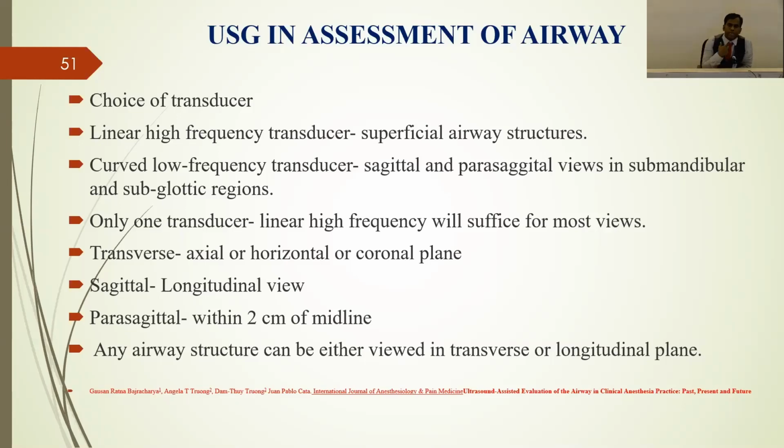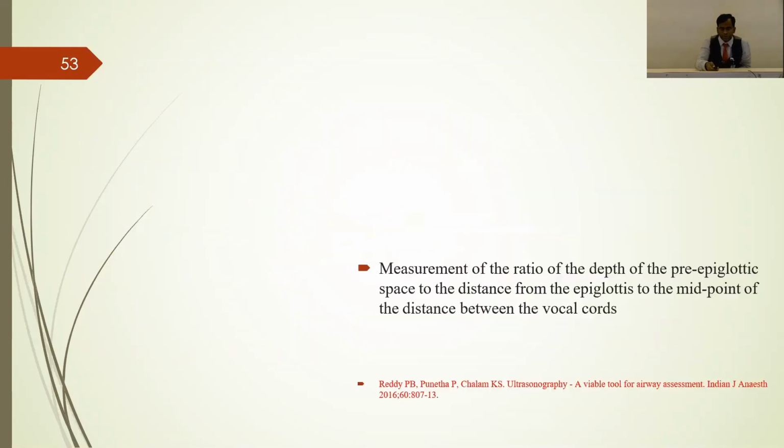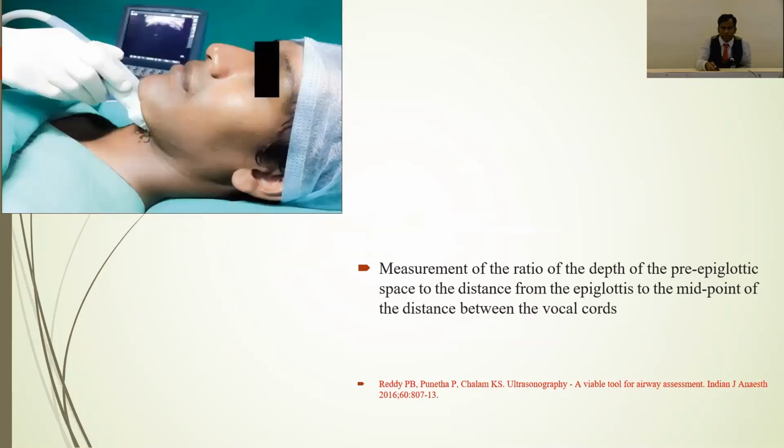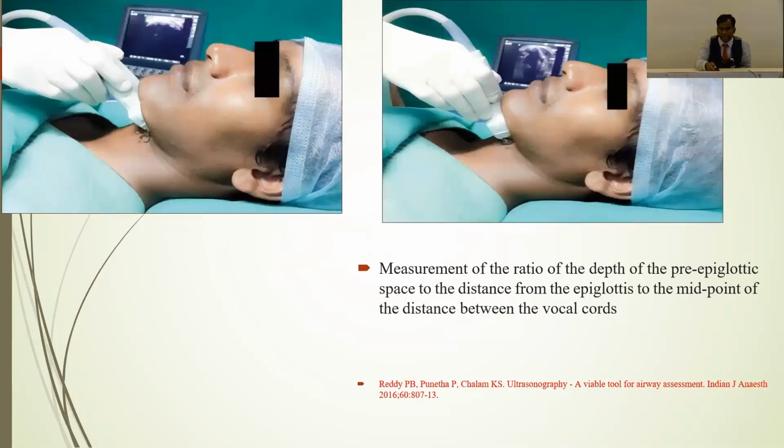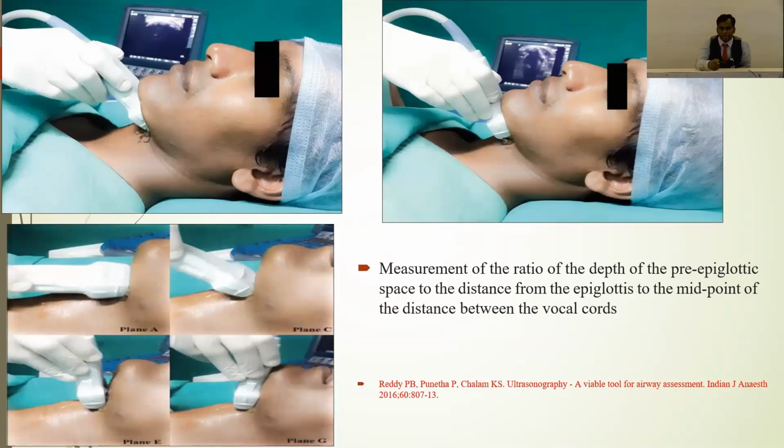The planes are transverse, also known as axial or horizontal, and coronal, and sagittal, mid-sagittal, parasagittal, up to 2 centimeters parasagittal. These are some views. So you can see in this diagram. In a study in 2016, Reddy studied the USG planes.